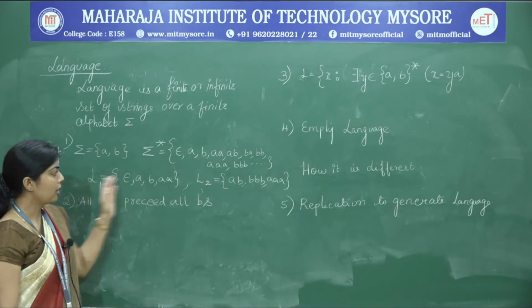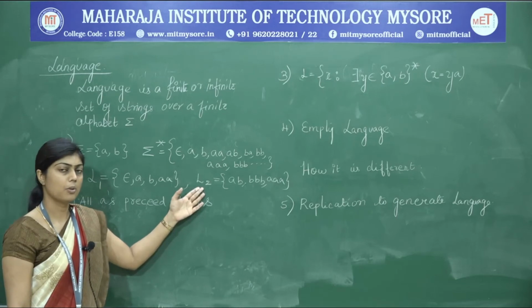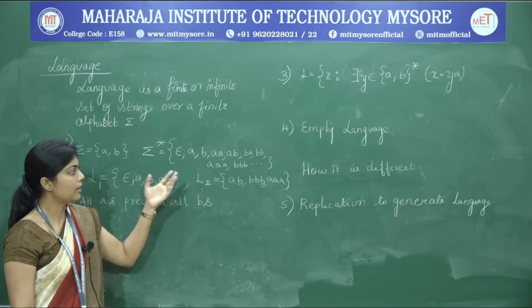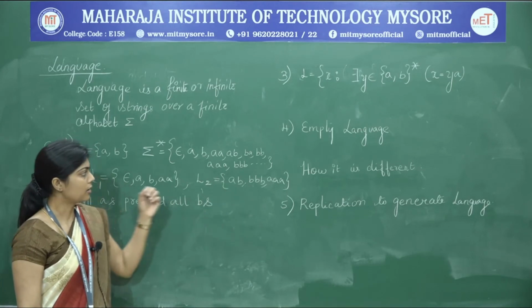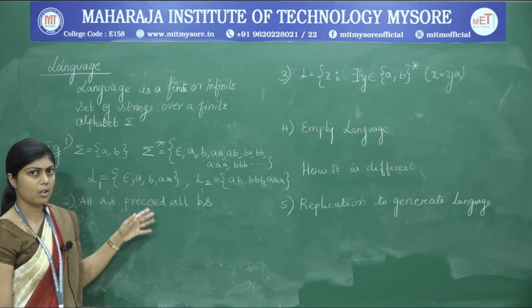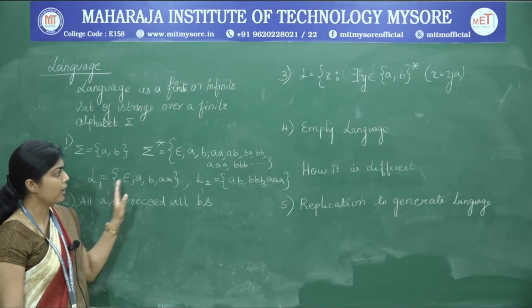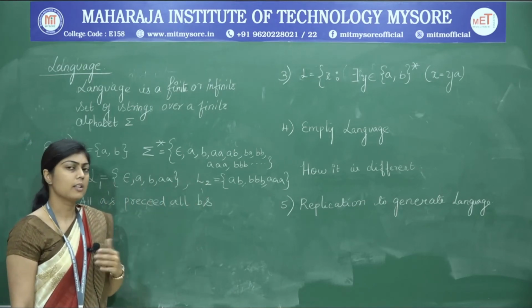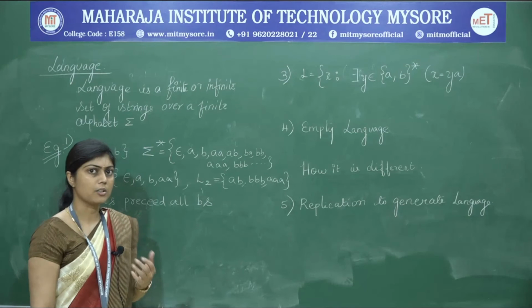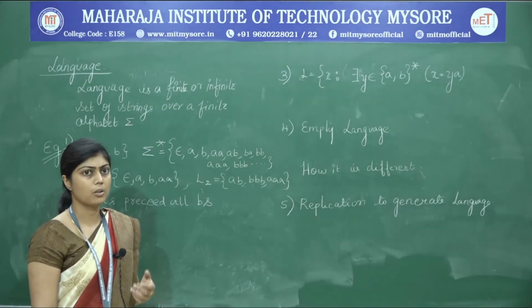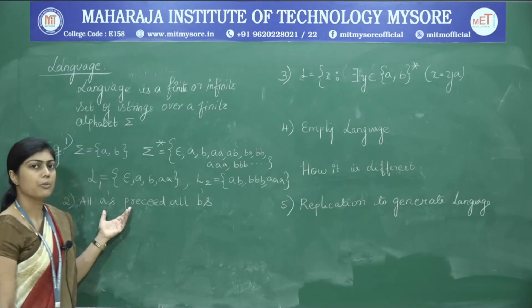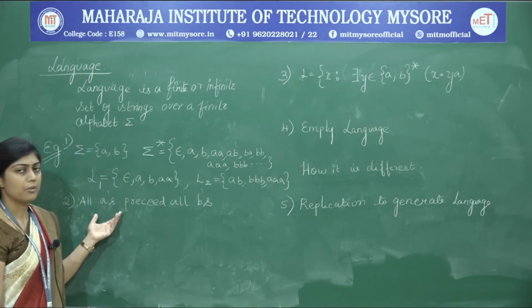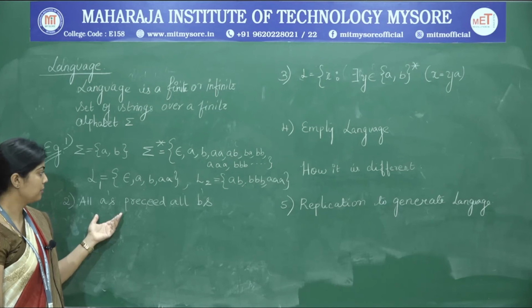When we look at L1 and L2, we have not put any constraints on the set of strings that will be included within the set. This is a random set of strings which we have put into L1 and L2. There is also the possibility that we put a constraint on what strings go into L1 and what do not, and that is another way of defining the language L.